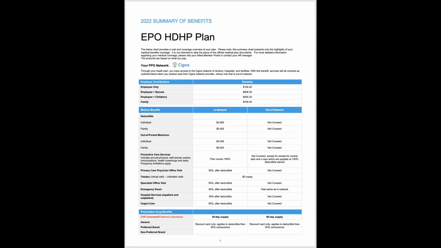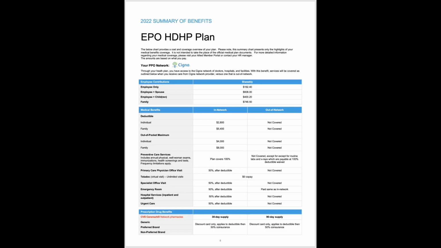This plan is a $2,800 in-network deductible for individual, $5,400 for family. Routine preventive care, again, on every plan we talk about, in-network, is covered at 100%, deductible waived. Primary care, specialist visits, emergency room, hospital services, and urgent care are all covered at 50% coinsurance after you meet your deductible.